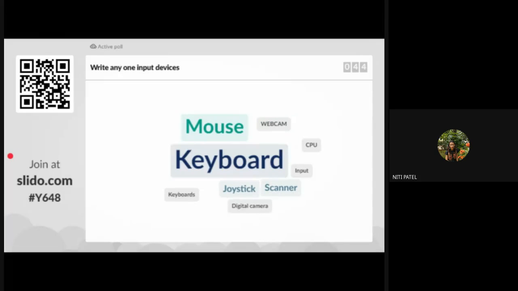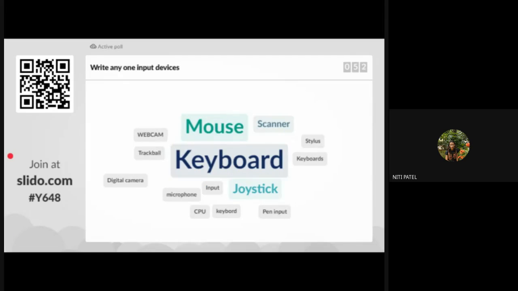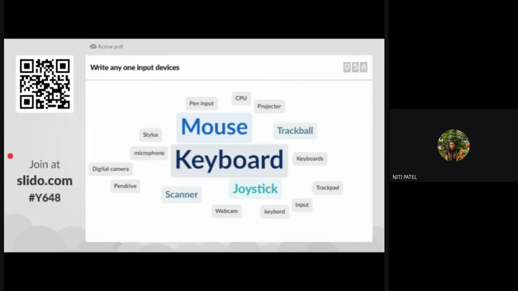Webcam. Pen input, microphone, trackball, yes, correct. Scanner. So those who have written CPU, CPU entirely cannot be considered as an input device. So that you need to remember.